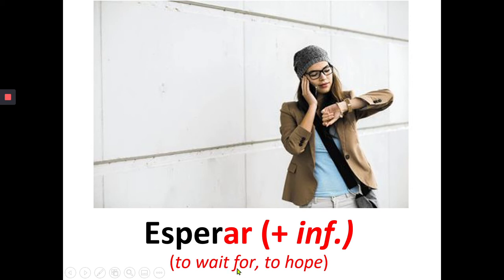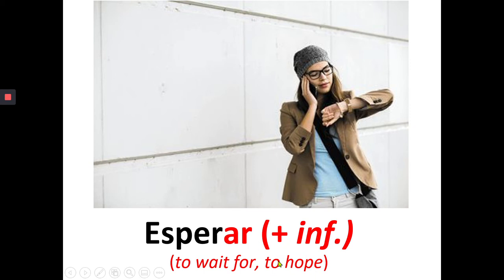And here we can see that there are two possible uses of esperar, right? So we can say to wait for, right? To wait for somebody, or to hope.